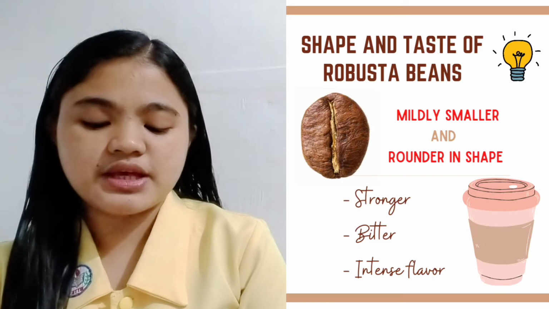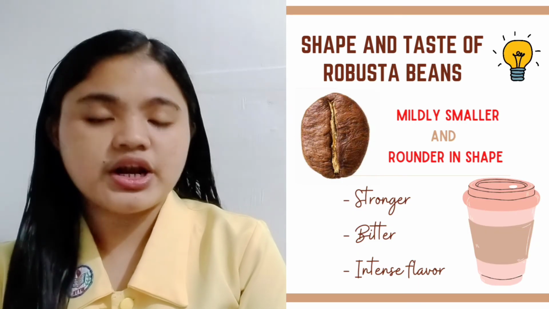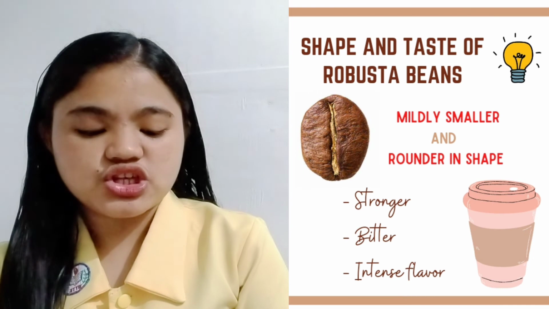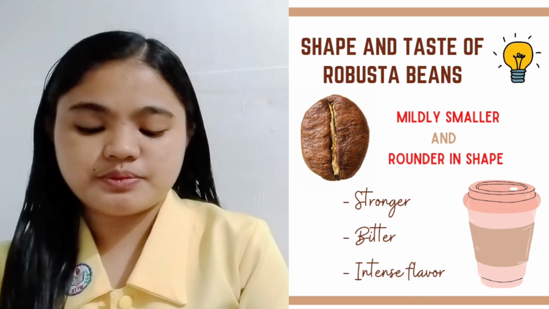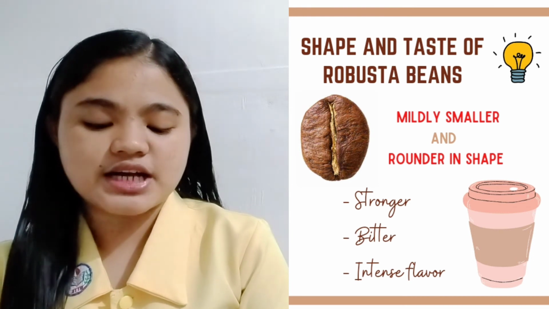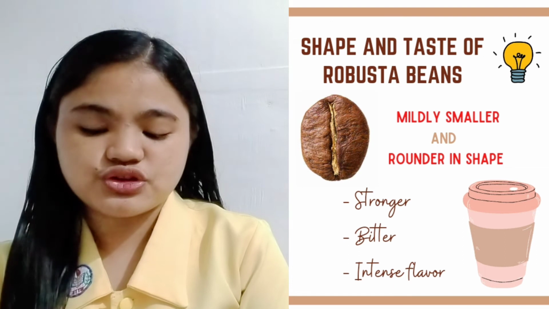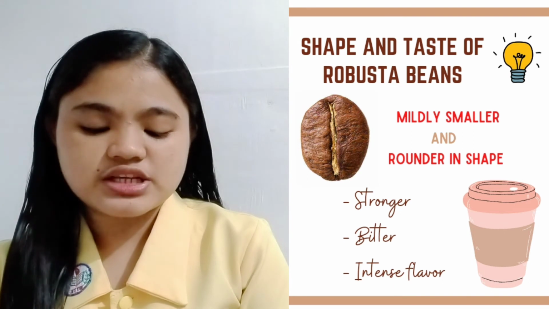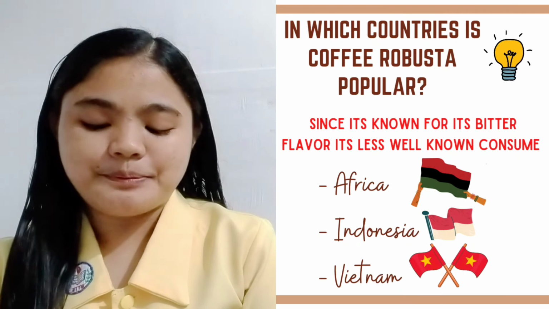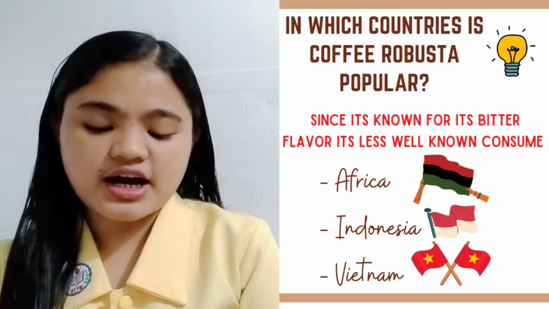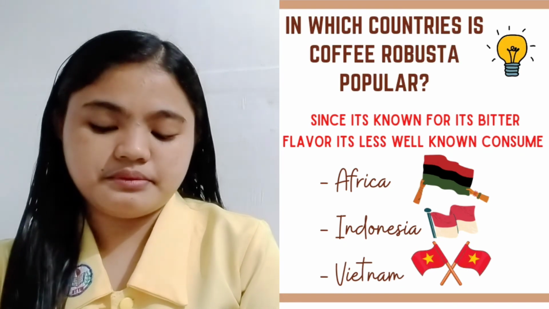The shape and taste of Robusta beans: they are slightly smaller and rounder in shape, with a stronger, bitter, and intense flavor. Because of their bitter flavor, Robusta beans are less well known and consumed. The largest producers of Robusta coffee are Africa, Indonesia, and Vietnam.